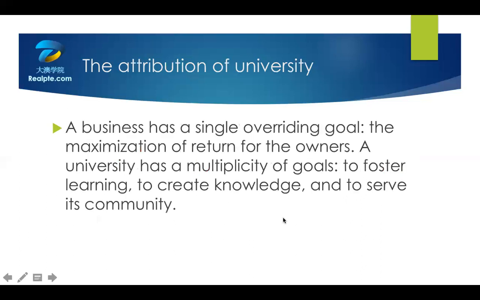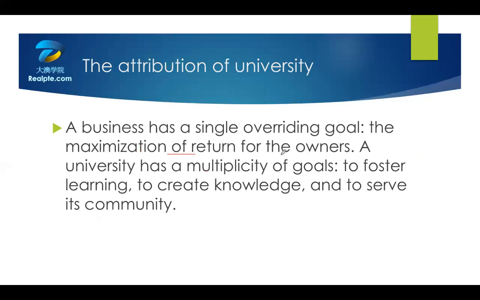整篇文章单词是比较简单的，对吧？OK，没有非常难的单词，但是读起来呢，感觉句子比较长，内容比较多，对不对？所以一定要注意这一块的流利度呢，一定要掌握好。我们来看第3部分。A business has a single overriding goal, the maximization of return for the owners. OK，这里呢就是 of 一定要注意，maximization of return for the owners.